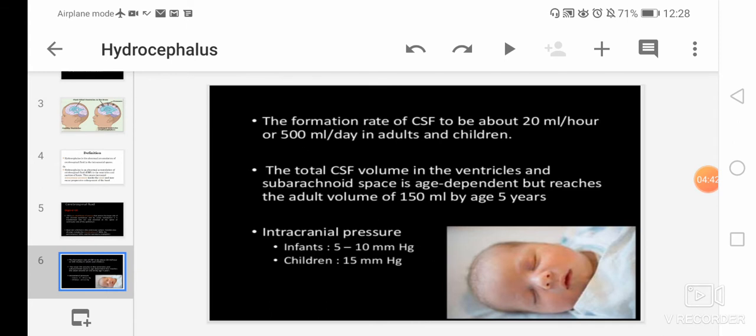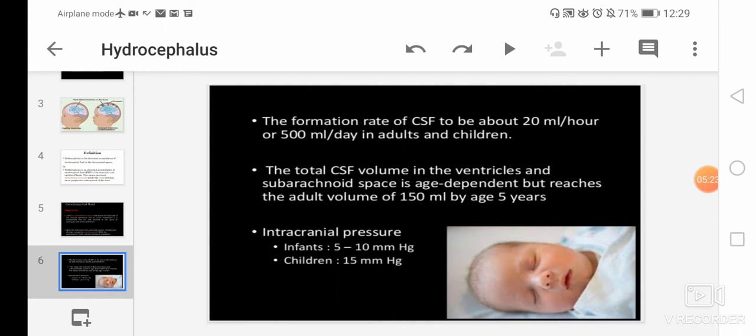Then if we see the formation rate of cerebrospinal fluid, it is about 20 ml per hour or 500 ml per day in adults as well as in children. The total cerebrospinal fluid volume in the ventricles and subarachnoid space is age dependent, but it reaches the adult volume of 150 ml by the age of 5 years.